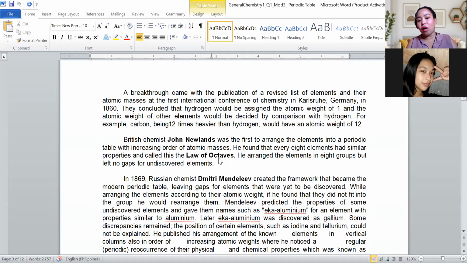Mao nang gitawag niya law of octaves. Kaning octaves, gikan niya sa music nga term. Gikuha niya kay musician man pud ni si John Newlands. Aside sa iyang pagka-chemist, musician pud siya. So, he was able to observe that after every 8 elements, the properties